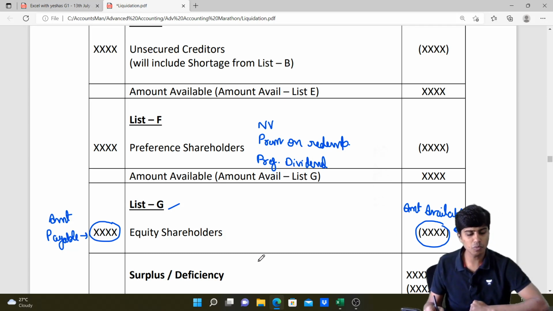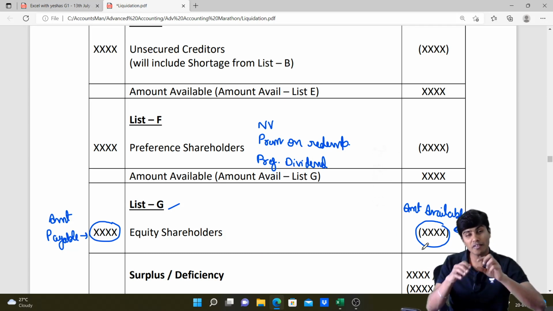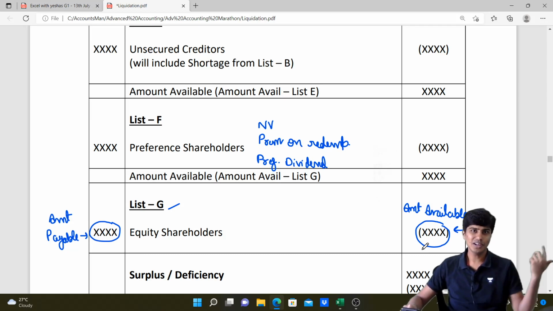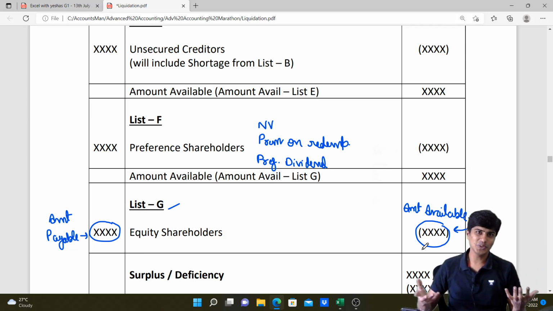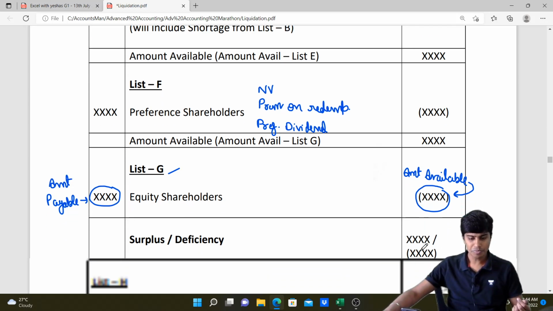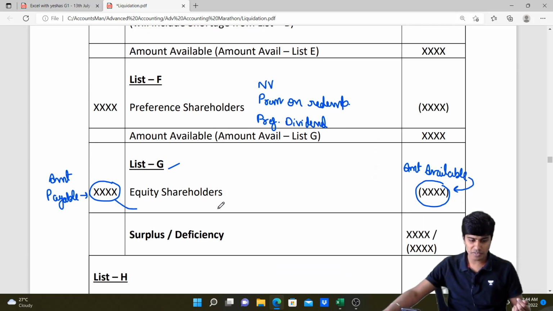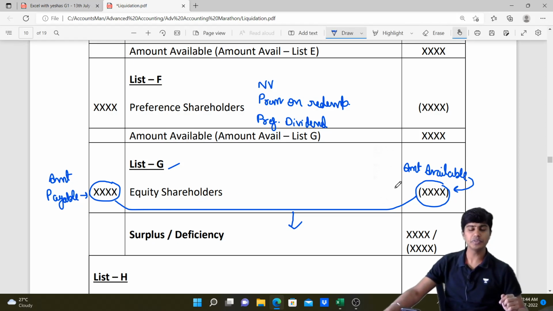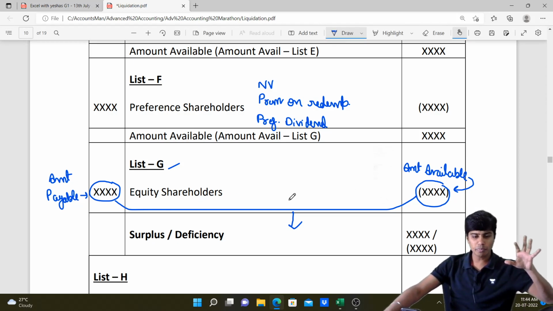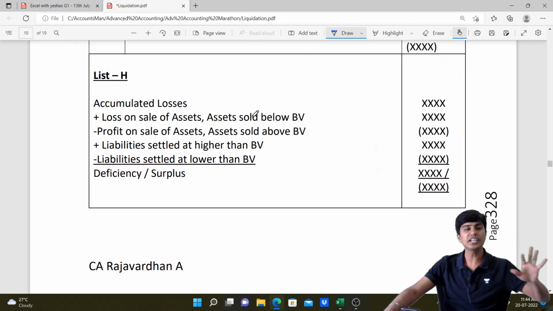So let's compare amount available and amount payable. If we have equal money, all good. Like I explained yesterday, it is impossible, but a scenario which is on cards. If in case you have more money, that will become surplus. If you have less money, that will become deficiency. Surplus or deficiency is found as the difference between these two items, and whenever we find this surplus or deficiency as the difference between these two items, the same should match the computation that we do in list H.